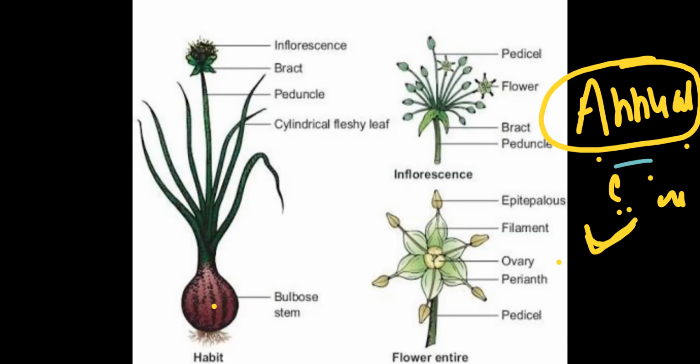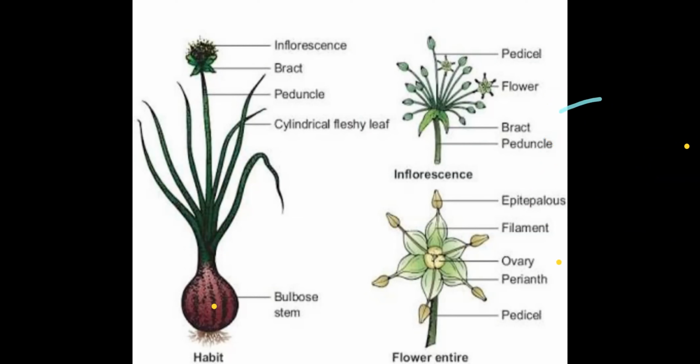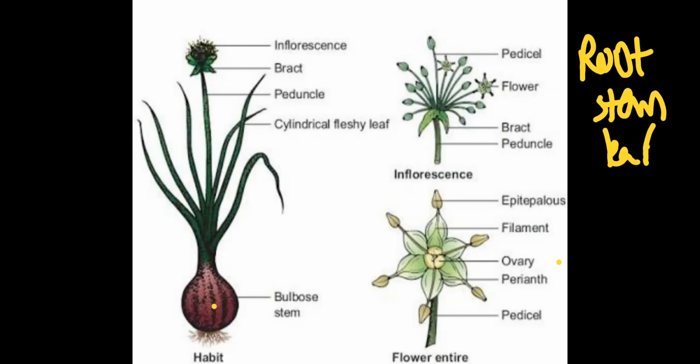Perennial. Perennial meaning what over here? Root stem, seed germination, then vegetative structure formation, root stem leaf, and after that their fruit formation. Fruit derives from the parent plant and from that the seeds are liberated. Over here the plant is not dead, meaning what? One example I can give you, which does not belong to this Liliaceae, but one example, you must have heard about mango, right? Mango plant.